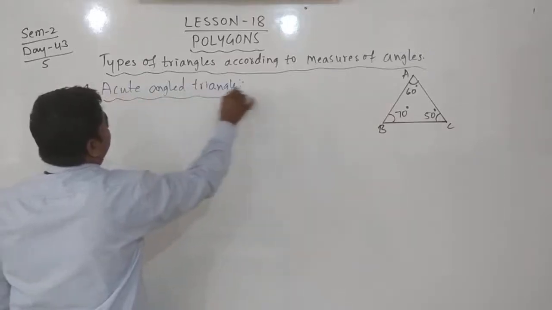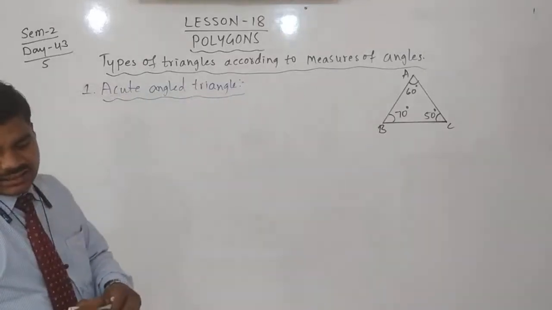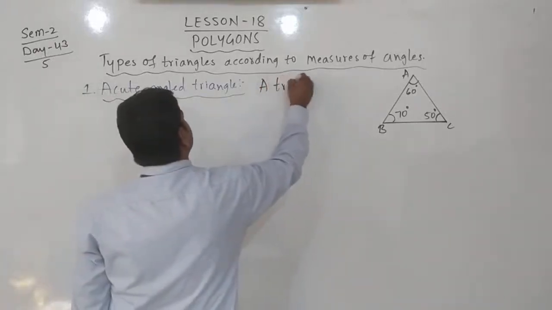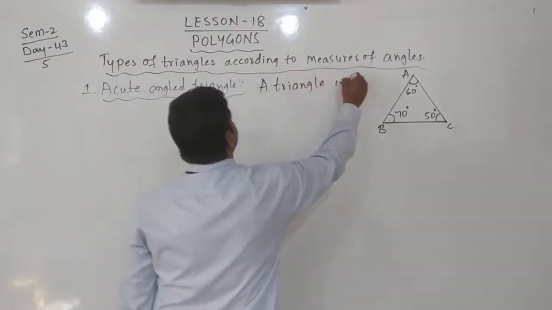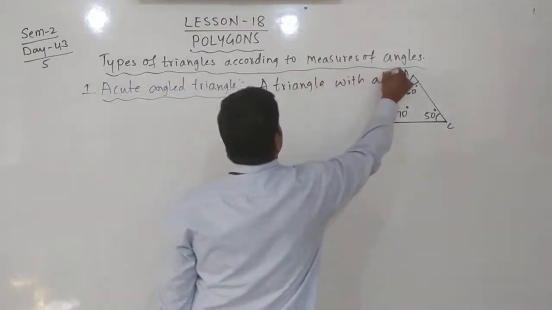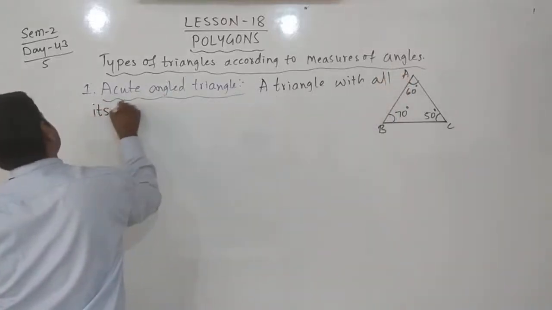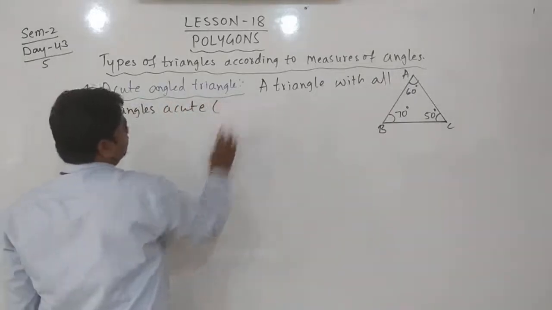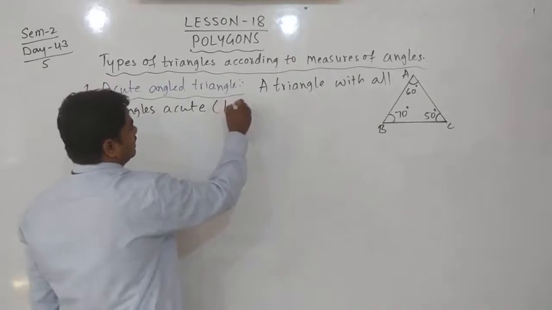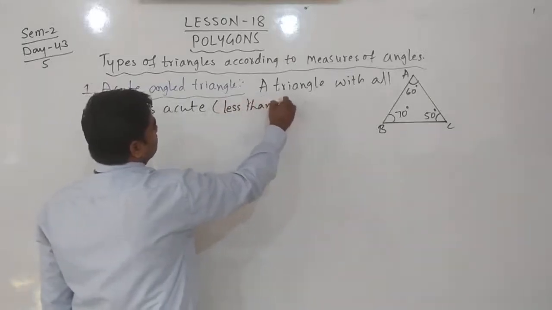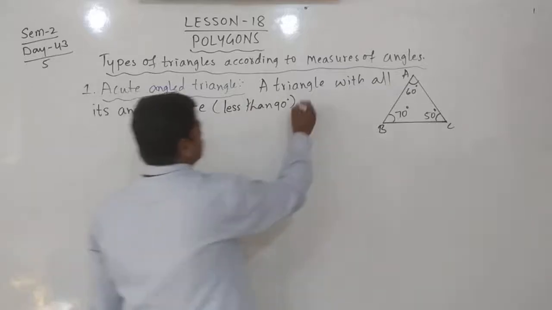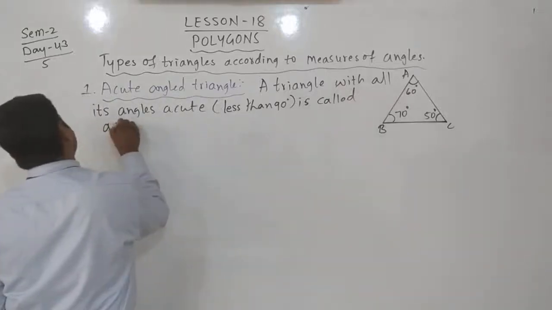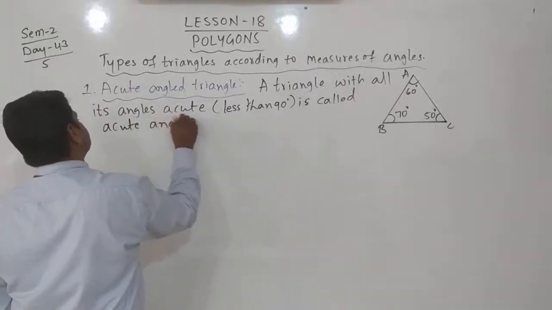Then we can write what are acute angle triangles. A triangle with all its angles acute, meaning less than 90 degrees, is called an acute angle triangle.